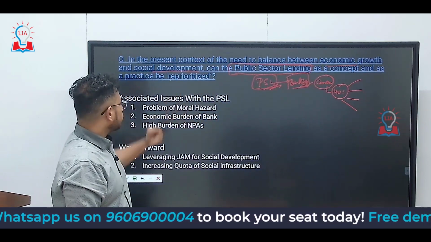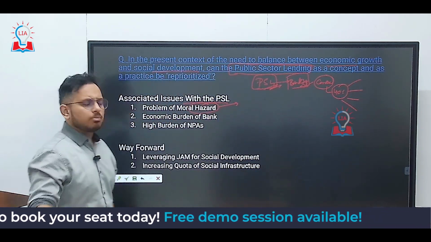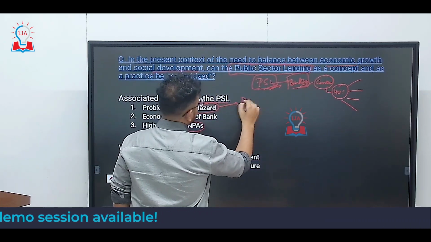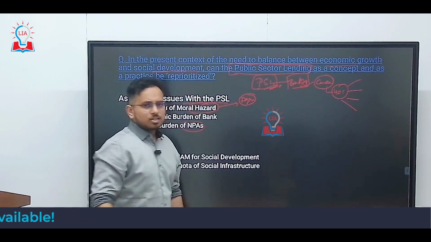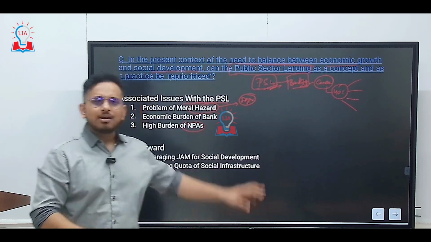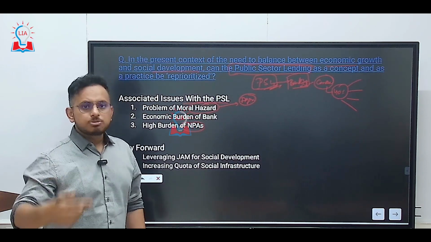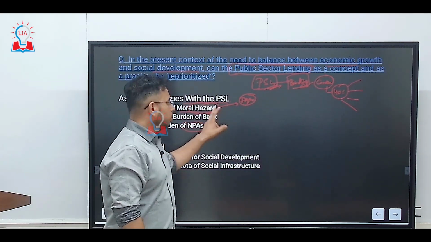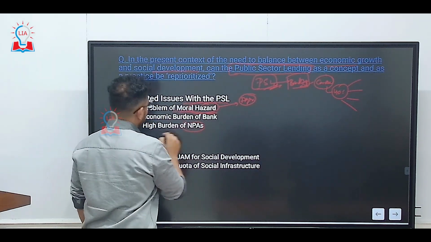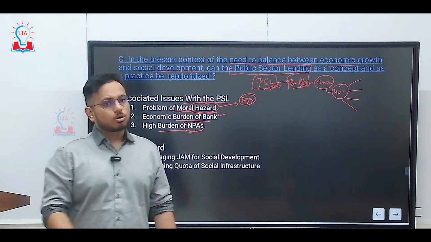Associated issues with the PSL are the problem of moral hazard and also an increase in the number of NPAs. Let's talk about the crop loan or the agricultural loan. The banks know that it is always better to lend money to a merchant, to a businessman, than to the farmer, because there are high chances of the loan becoming an NPA if a loan is given to agriculture over a business. So this is the problem of moral hazard and the high burden of NPAs, an economic burden for the bank. More NPAs, more liabilities, more burden for the bank.